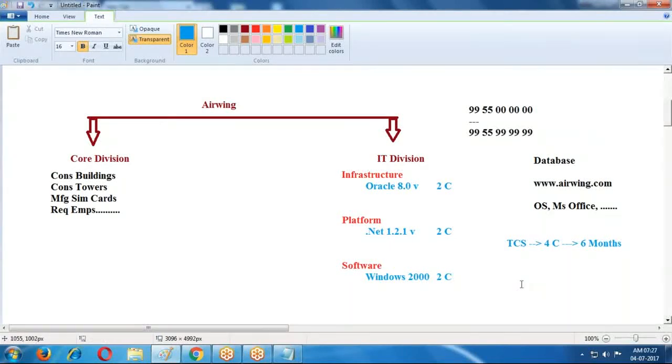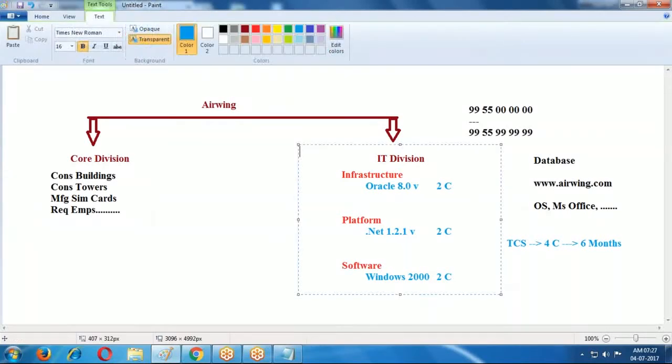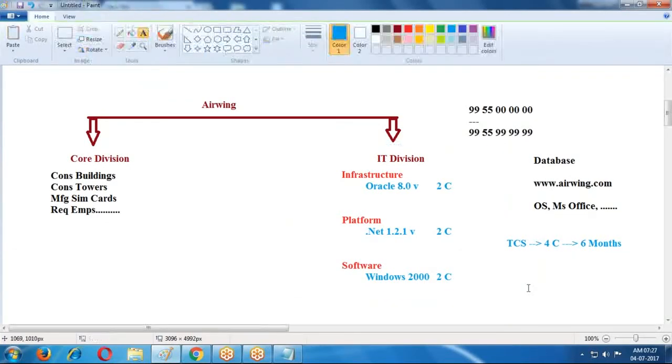After 6 months, I started my business. I'm executing my business happily. For 2 years my business ran happily. After 2 years, suddenly some of my existing customers and most of the new customers are attracted to Vodafone. The reason is Vodafone is providing extra features because they are using the latest versions.